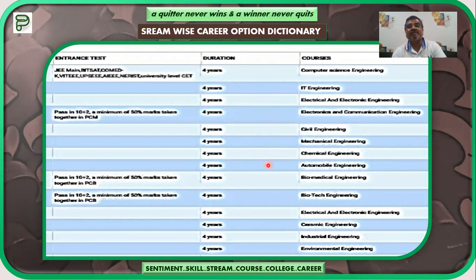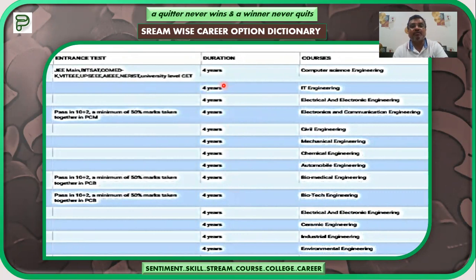This kind of dictionary will be provided to you free of cost if you are availing any of the packages, like the Streamwise career option dictionary. So this is the complete dictionary. This is the name of the entrance test. This is Streamwise career options. So what are the career options? Courses: computer science and engineering, IT engineering, electrical and electronic engineering. These are the names of the courses. This is the duration of the courses, and these are the names of the entrance tests conducted by different universities and colleges across India.